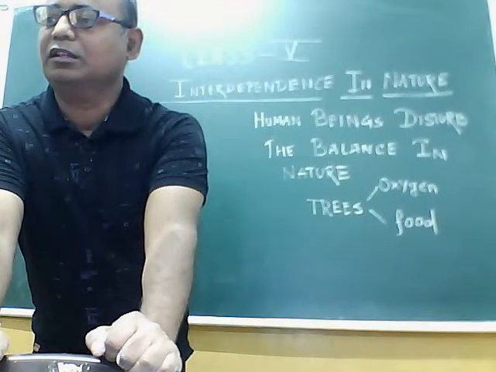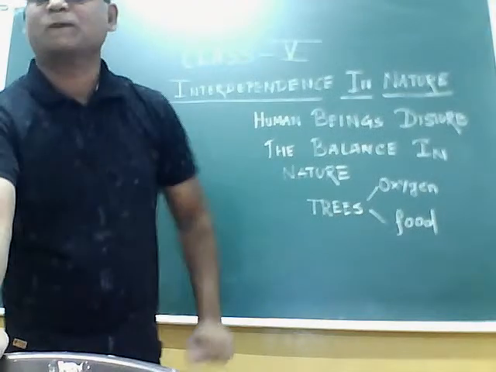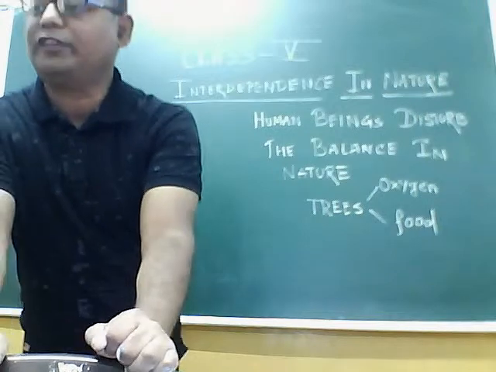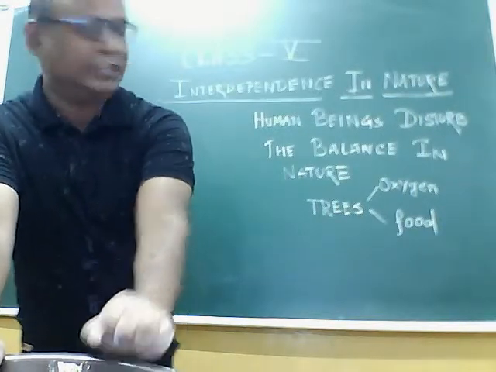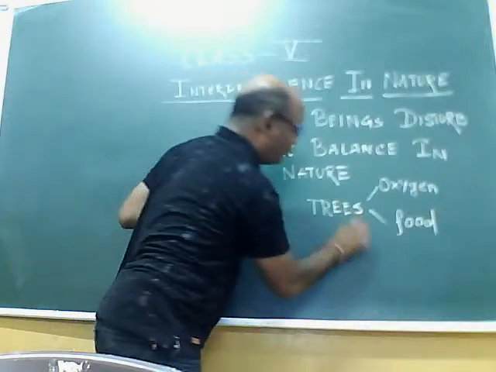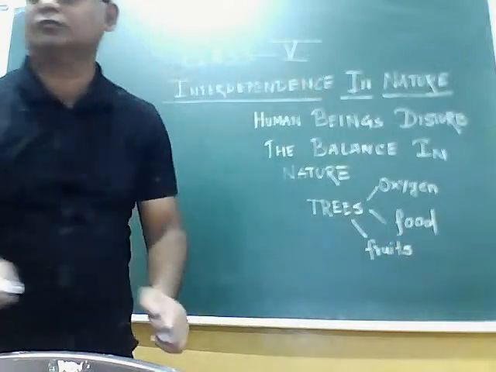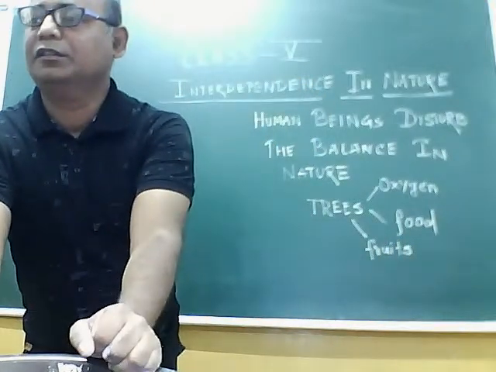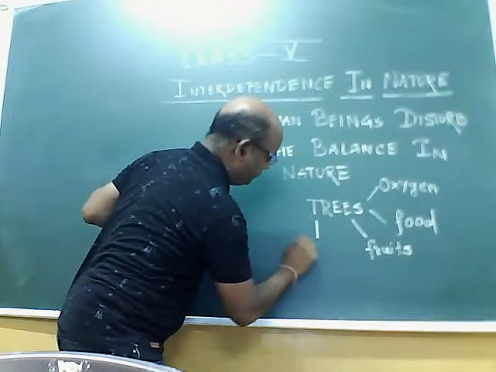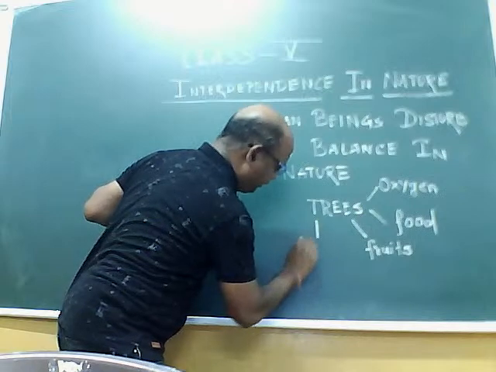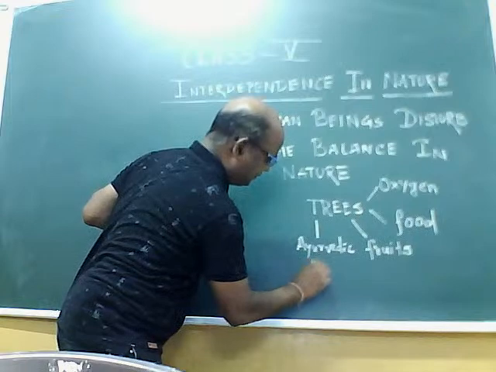Yes, Cheyenne wrote the correct answer, oxygen. Other examples? Other things we get from trees. Okay, oxygen we get. Then food, we get fruits. Again, what do we get? We get medicine. Ayurvedic medicine is also there from trees.